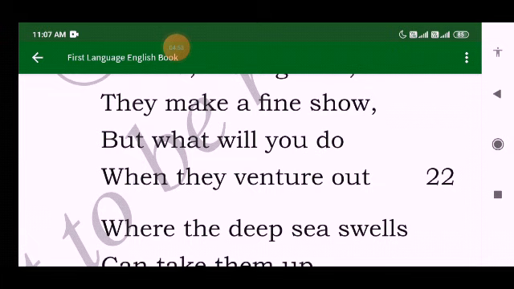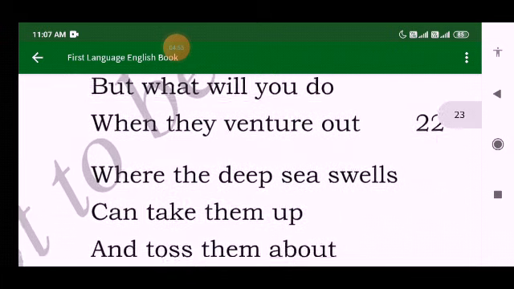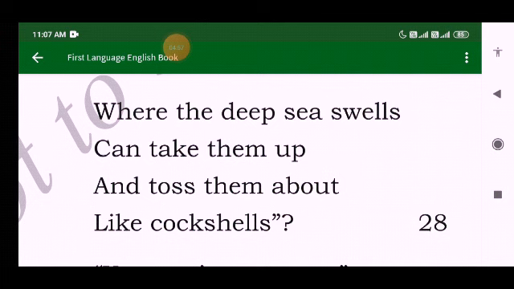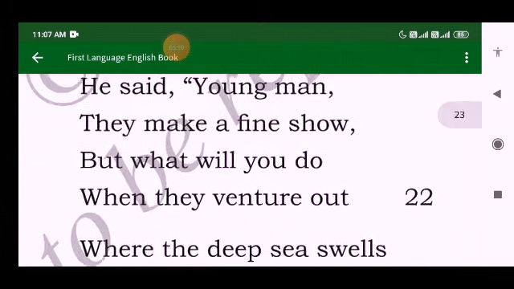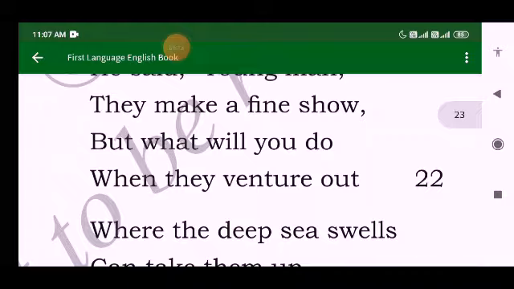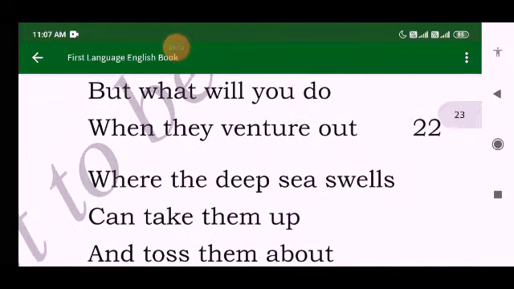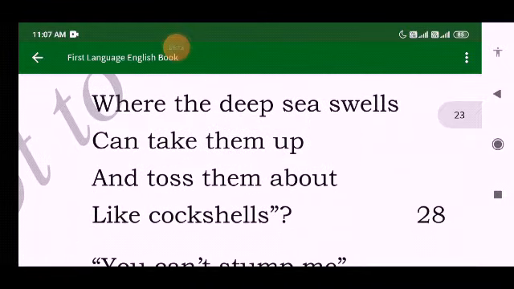Why did it say like that? See in the next stanza. Where the deep sea swells can take them up and toss them about like conch shells. The sea wanted to say that, okay, young man, you made the boats and the oars and the rowers were there. They make a fine show, I know that.